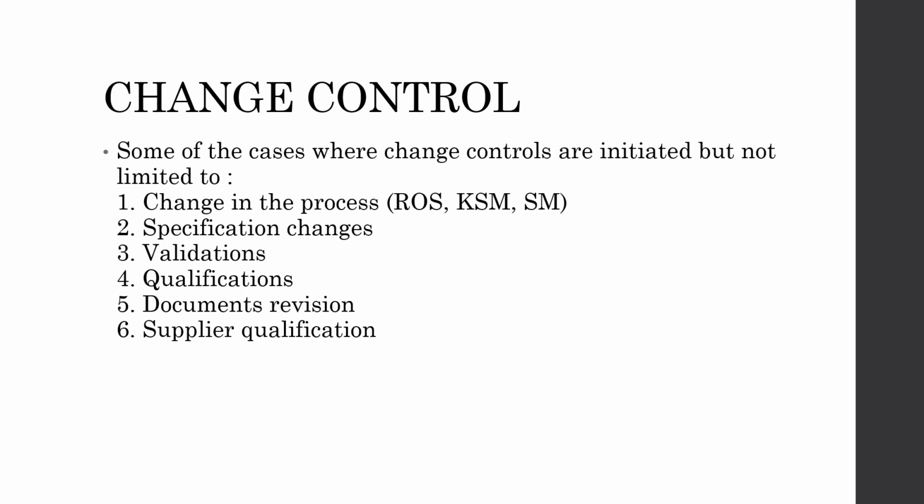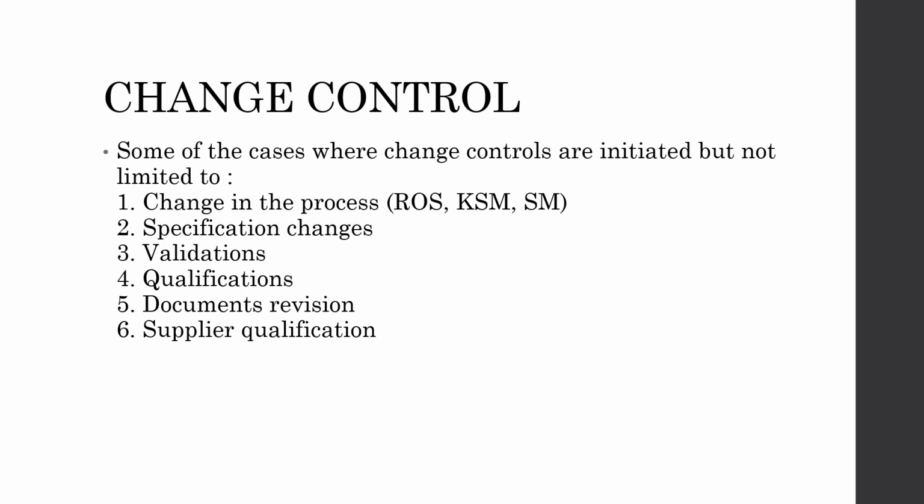Validations, qualifications. So we all know that whenever we initiate a validation or qualification, it has to be initiated through a change control. Documents revision. This includes either periodical revision of SOPs, BPR, that is batch packing record, batch manufacturing records, or any cleaning records. So any records that require revision, all those have to be initiated through a change control.